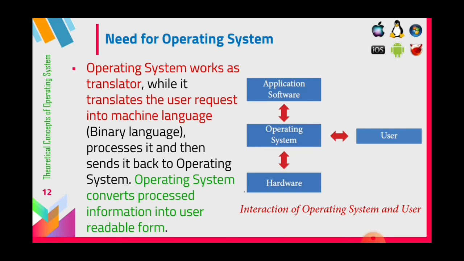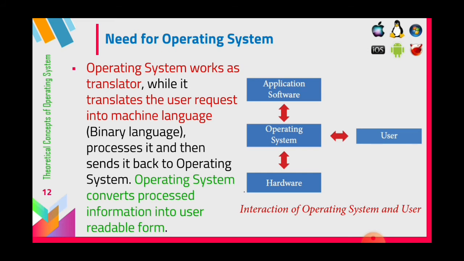So once the operating system receives a request from the user, that request is converted into machine language and processed. After the process is over, the operating system receives the data and converts it into user readable form. This is how the interaction between the operating system and the user is made.